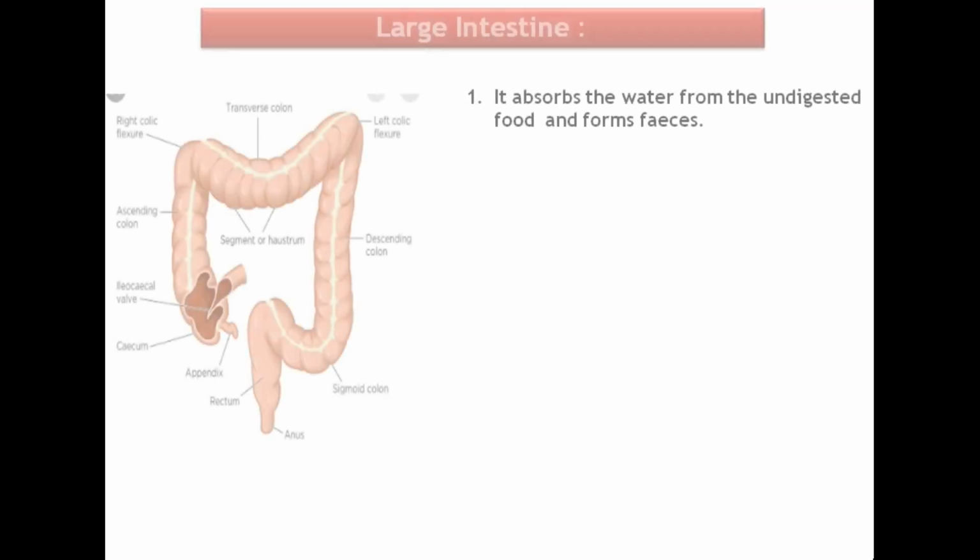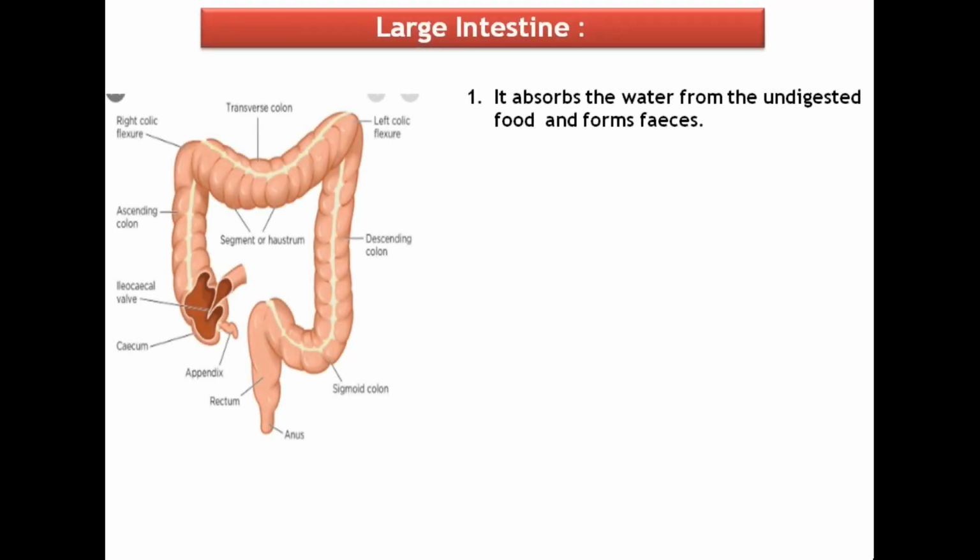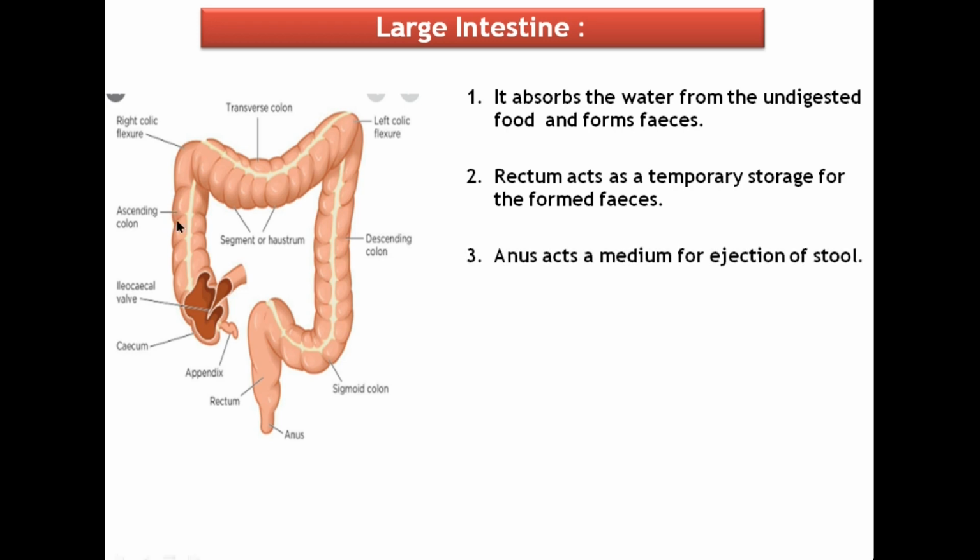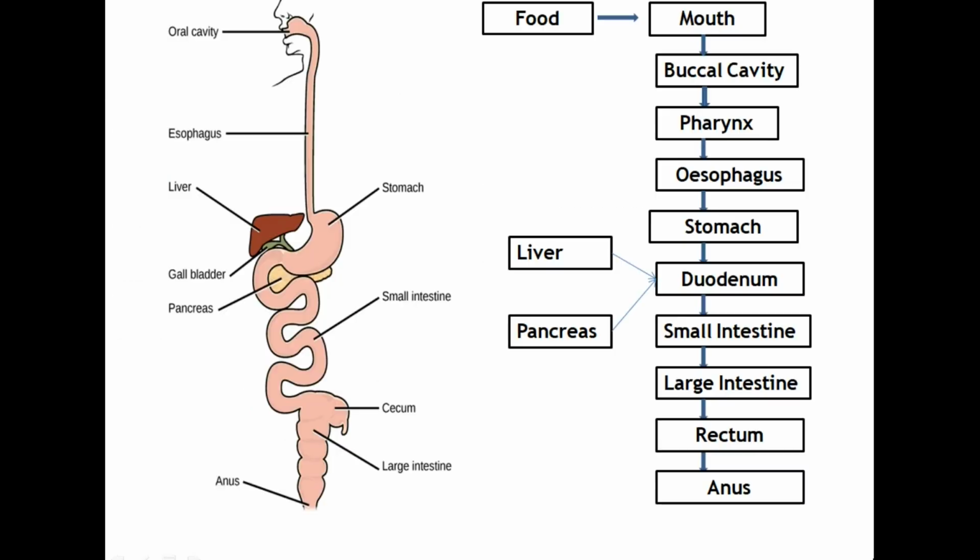The undigested food material further passes into the large intestine, where maximum water gets absorbed by the walls of the large intestine. Then the undigested food material is temporarily stored in the rectum and ultimately expelled out through the anus. This process is called defecation. And this is the flow chart of the alimentary canal, showing the various organs and glands involved in the process of digestion.